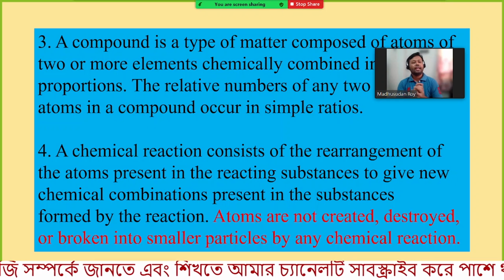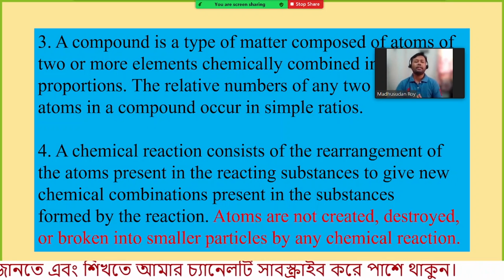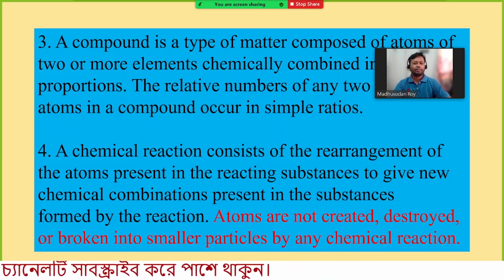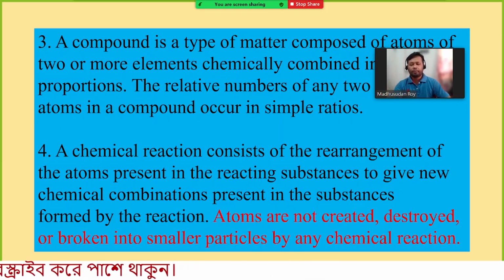That means in that reaction we have shown that a new element or new atom can be created. And previously in the reaction, what we had?